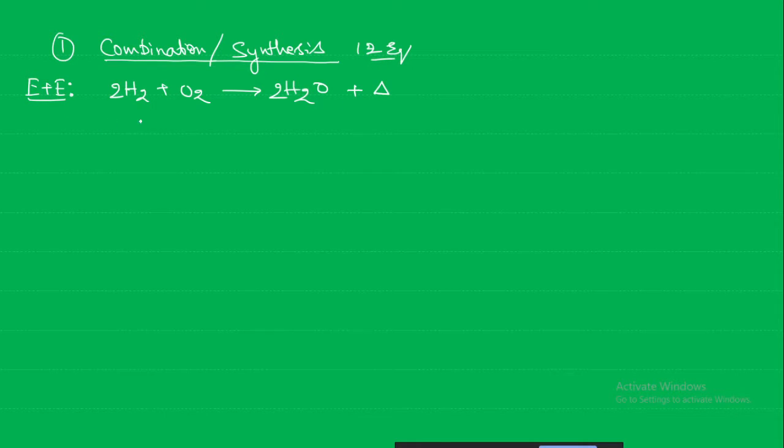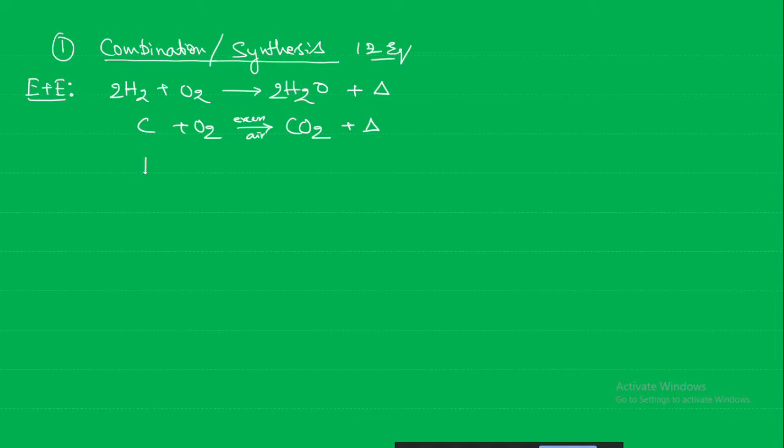Formation of carbon dioxide. Here carbon and oxygen will react with excess air to give carbon dioxide and release heat.